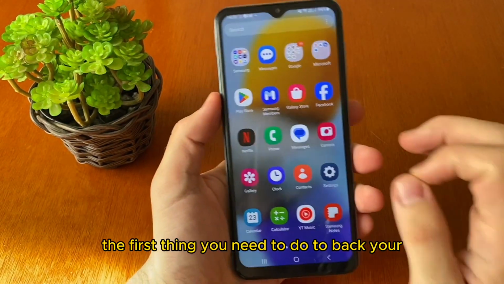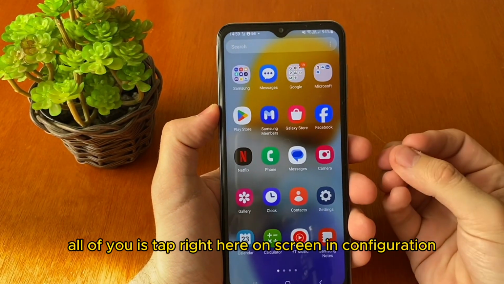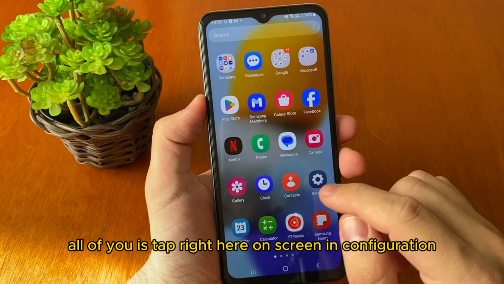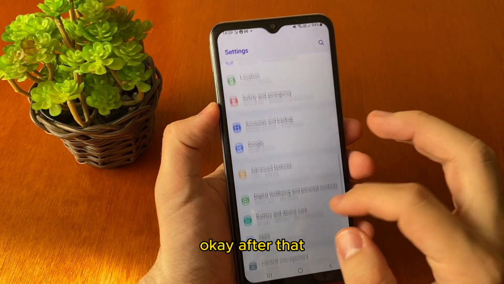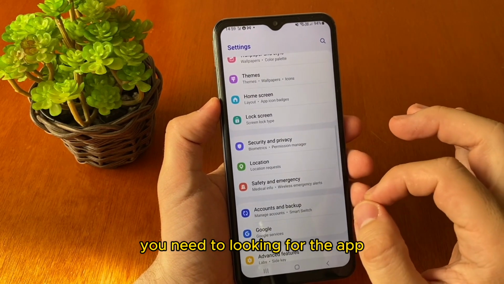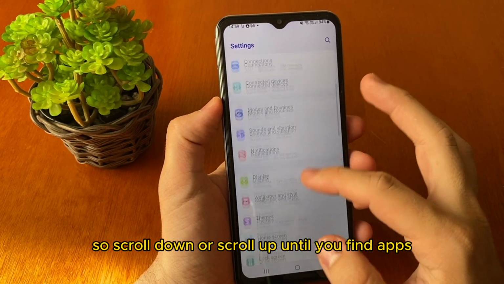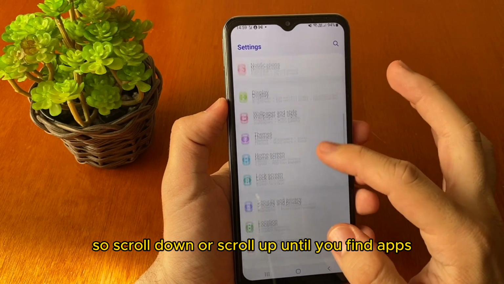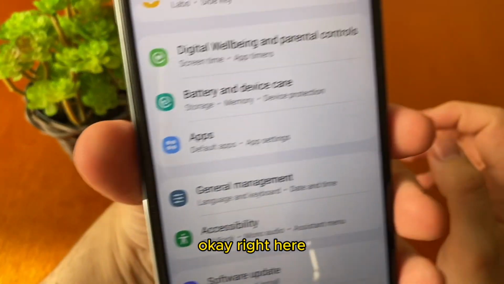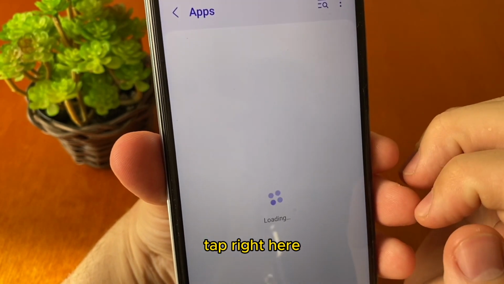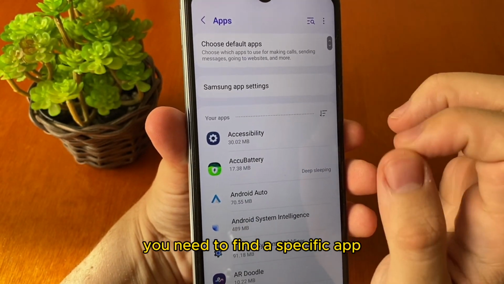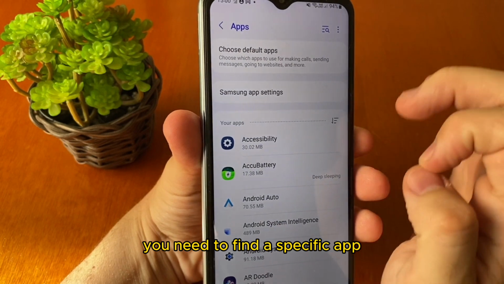The first thing you need to do to back your audio is tap right here on screen in configuration, okay? After that, you need to look for the apps. So scroll down or scroll up until you find apps, okay? Right here. When you find apps, tap right here, and after that, you need to find a specific app.